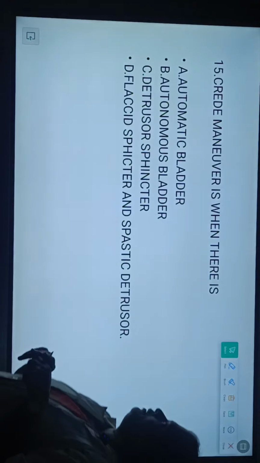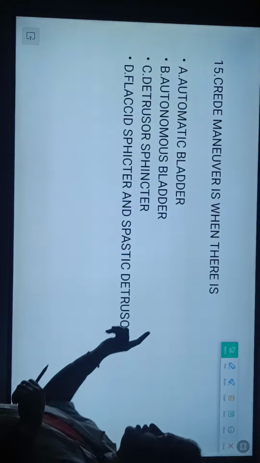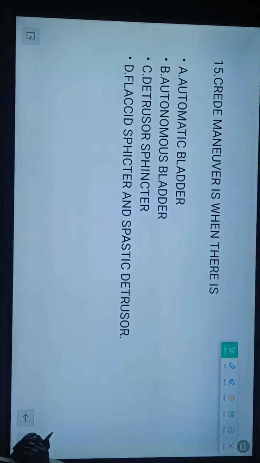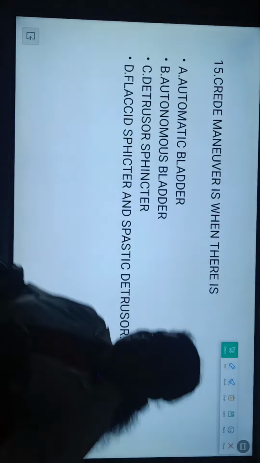Next question, 15th question. Grid maneuver is when there is the option A, automatic bladder, option B, autonomous bladder, option C, detrusor sphincter, option D, flaccid sphincter and spastic detrusor muscles. Take a while.